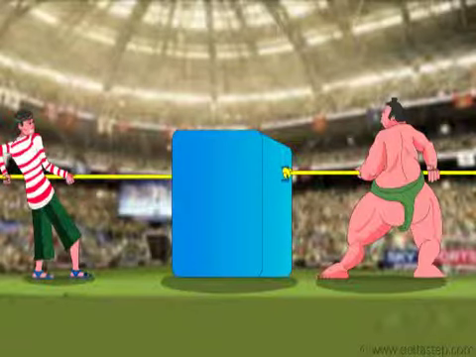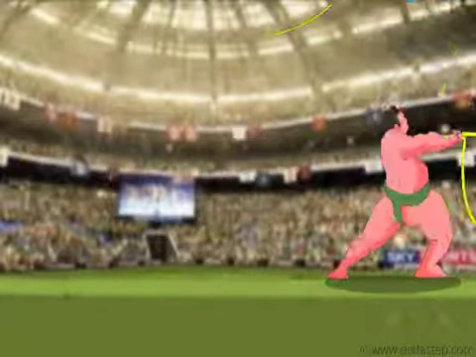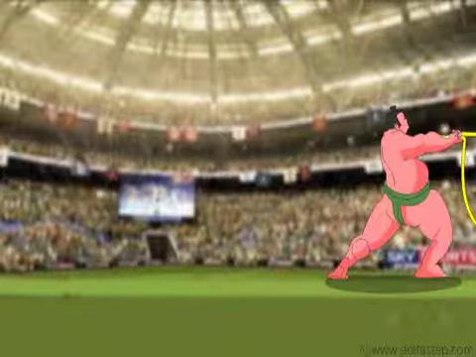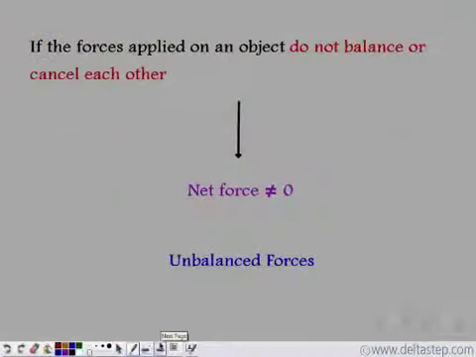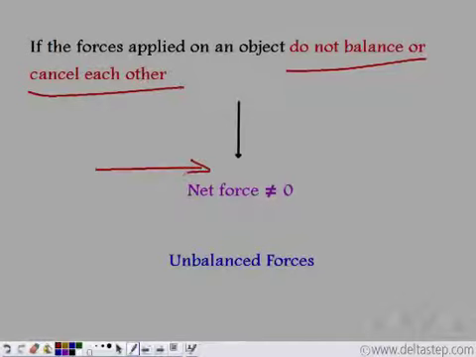So here, we notice that the sumo wrestler is not only able to move the box, but also the poor boy along with it. So what happened here? Here, the forces applied on the object do not balance or cancel each other out. Why was that so? That was because the force in this direction was much greater than the force in this direction. And hence, the net force was not equal to 0. Such forces are known as unbalanced forces.